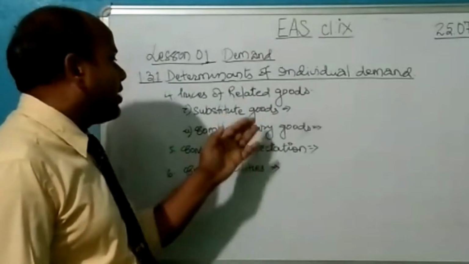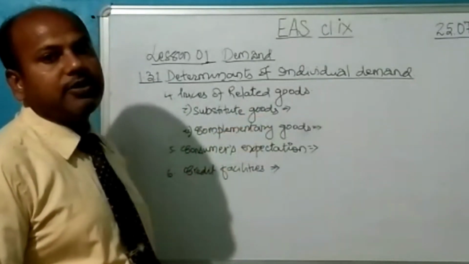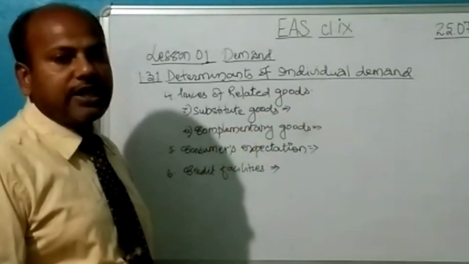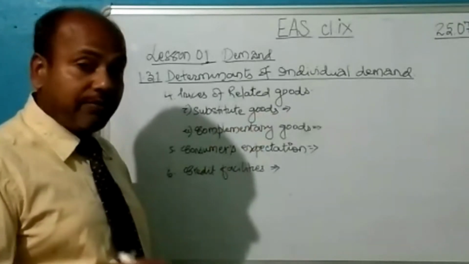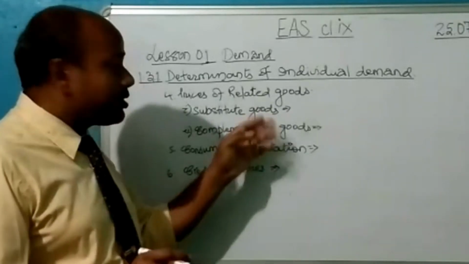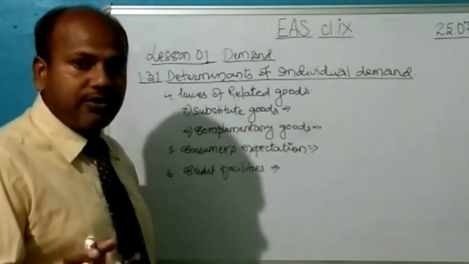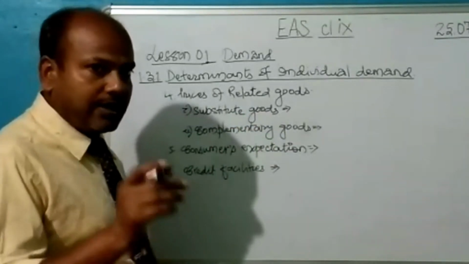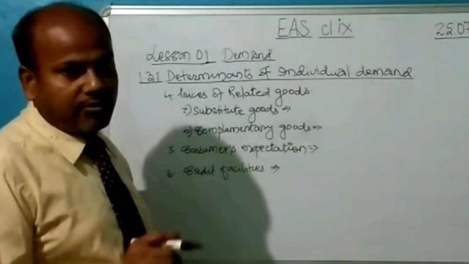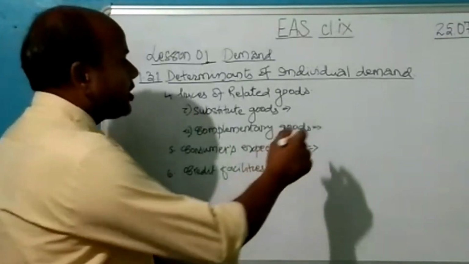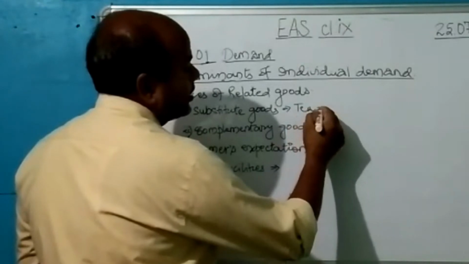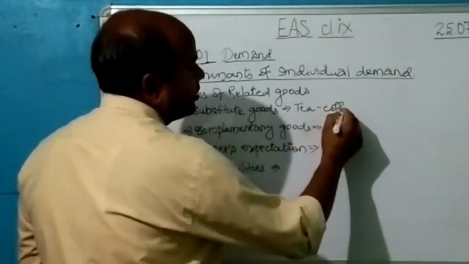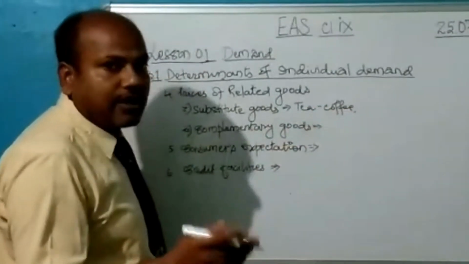Let us understand what the substitute goods are. Substitute goods are those which can be taken in place of a commodity. That means these are products that can completely substitute one another. It will be easy for us to understand with the help of an example. Tea and coffee can be taken as substitute products. Instead of tea, you can take coffee.